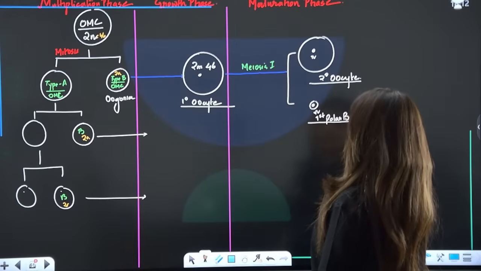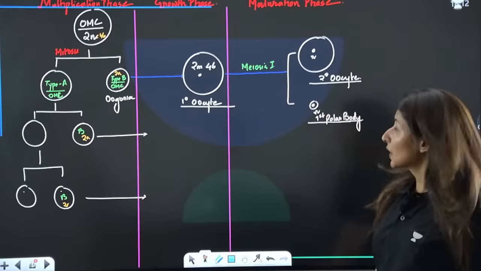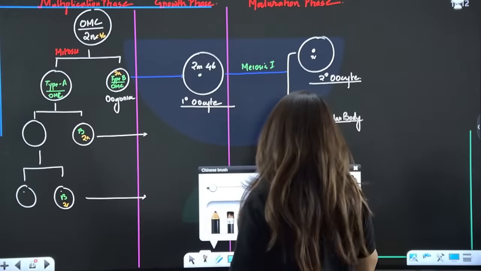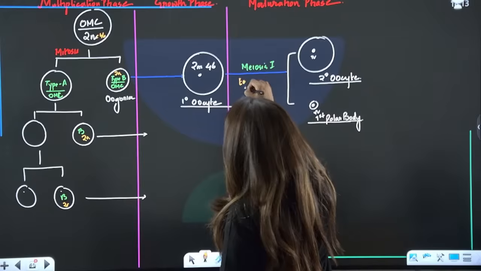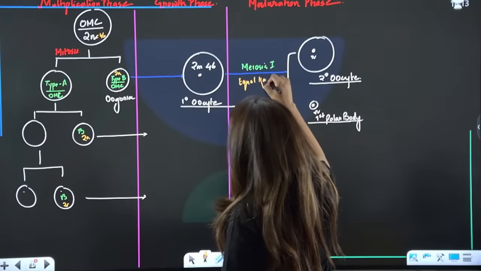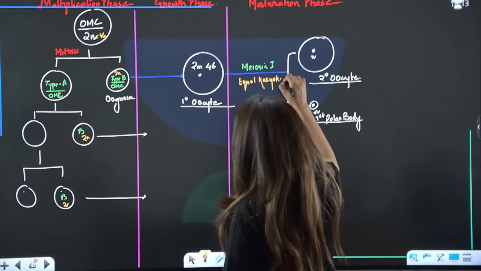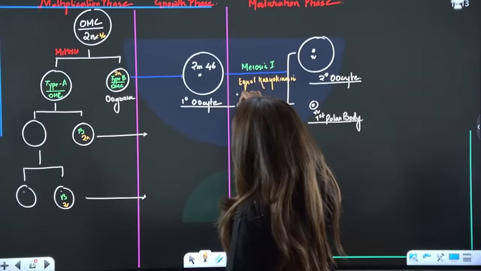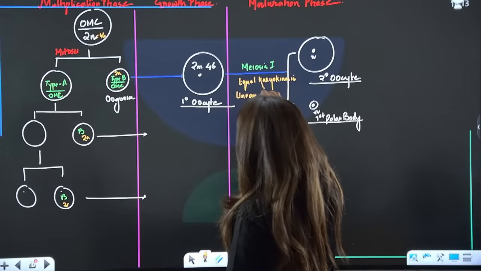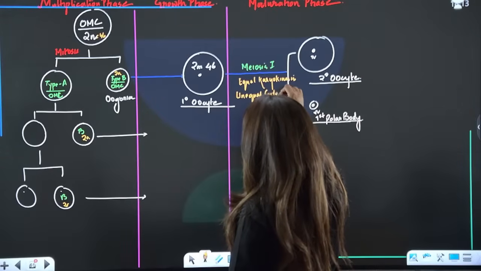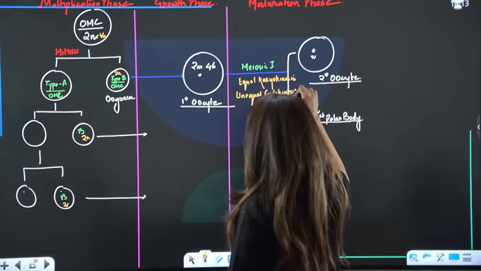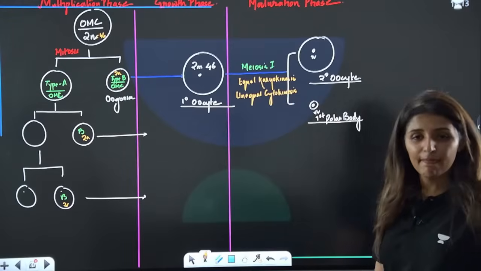Please tell me these points are clear. So in meiosis 1, there is equal karyokinesis, equal nuclear division, but unequal cytokinesis. That was not the case in spermatogenesis. Do you see the difference here? Yes or no?